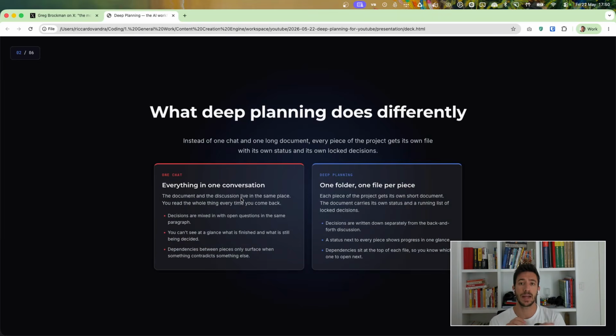So deep planning is a specific skill for Claude Code, where instead of having everything in one conversation, it segments everything into multiple conversations. And this is something that goes beyond the simple planning mode and allows you to essentially create a very in-depth plan for everything that you need to build on your side.